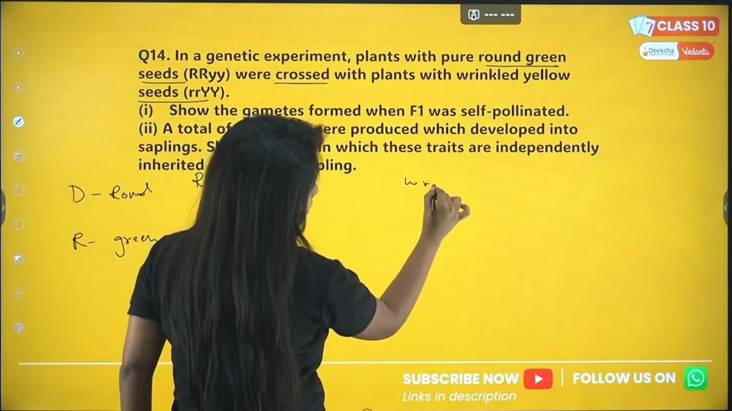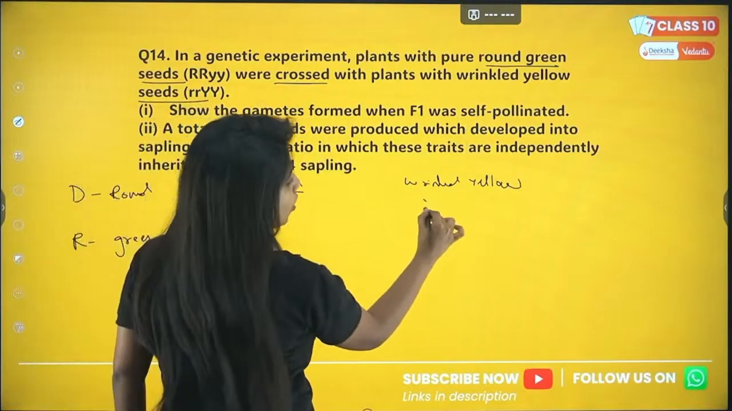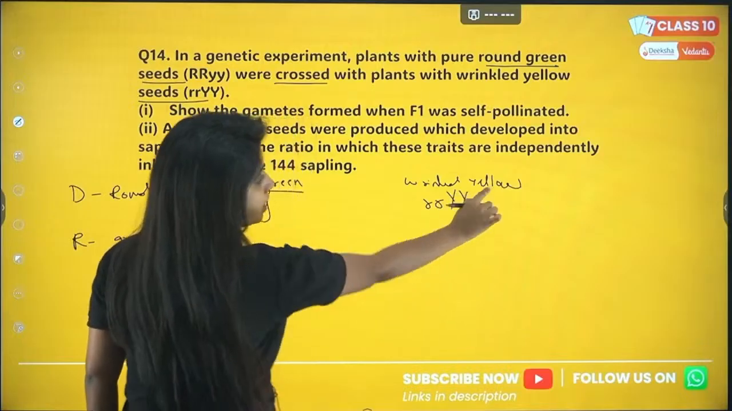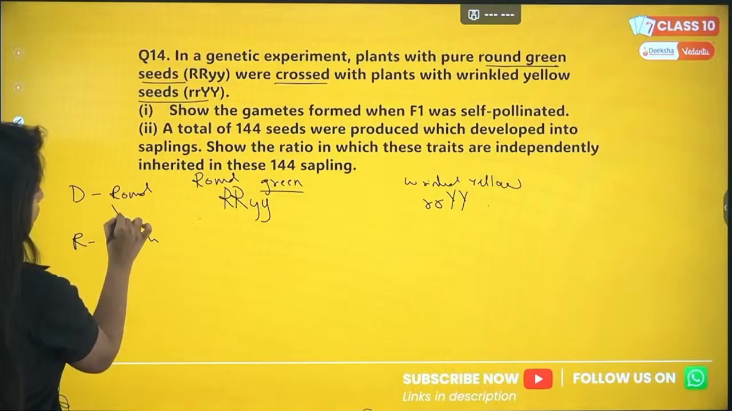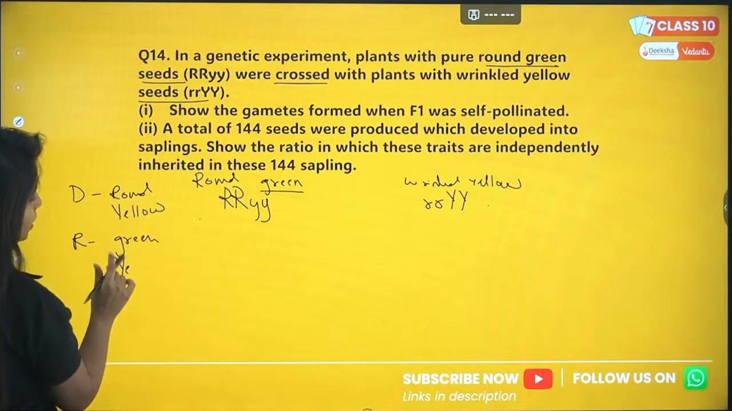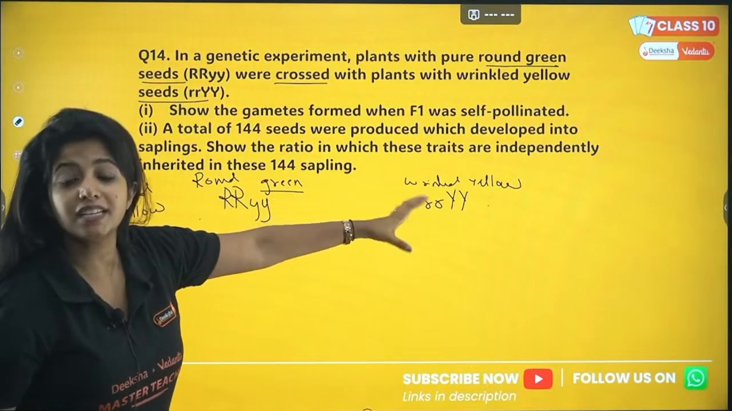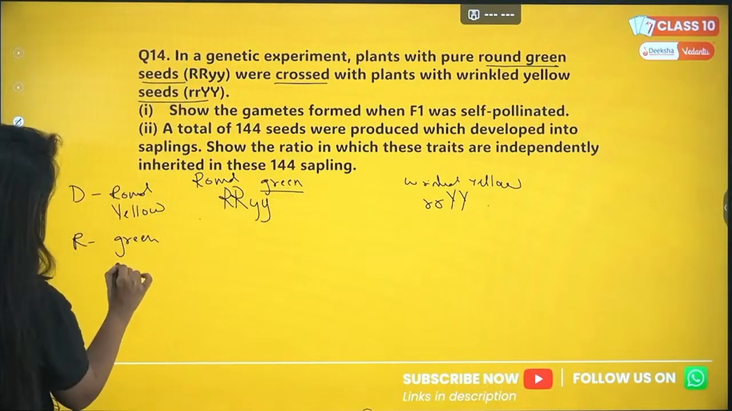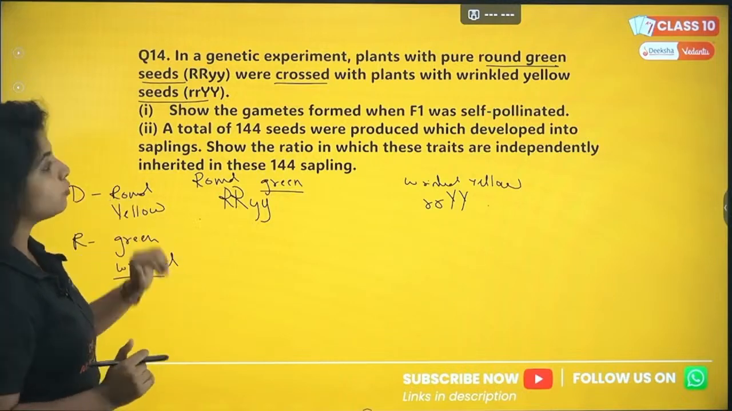So wrinkled yellow, and how do you write it over here? It is written small r and capital Y. So what do you understand? Yellow is dominant in terms of color. Yellow is the one which is dominant. So round and yellow are the dominant traits. And if we talk about the recessive character between round and wrinkled, it is wrinkled which is recessive. So you write that also, that wrinkled is recessive. Done? Now you solve the question.